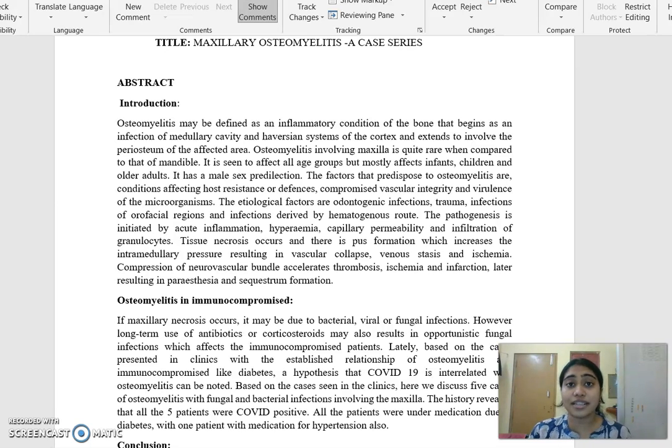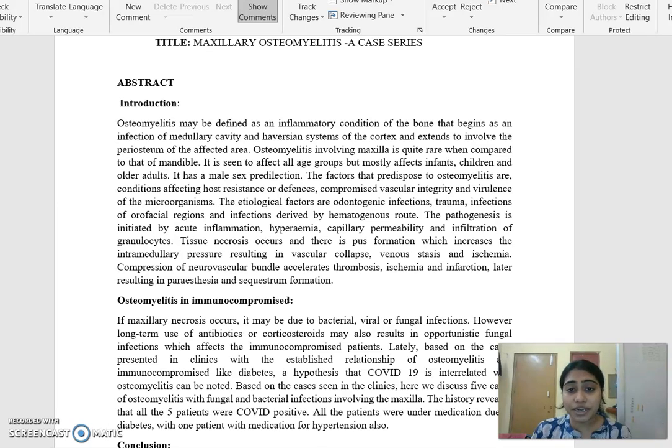Osteomyelitis involving maxilla is quite rare when compared with that of mandible, which could be due to extensive blood supply, porous nature of the bone, thin cortical plates, and abundant medullary spaces. It is seen to affect all age groups, but it is mostly seen in infants, children, and older adults. It has a male sex predilection, but both males and females are affected.